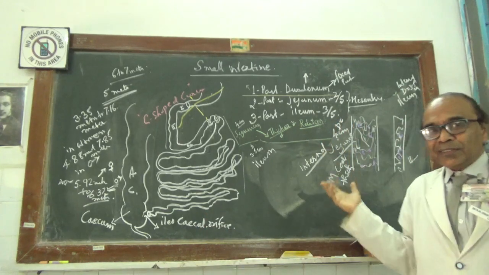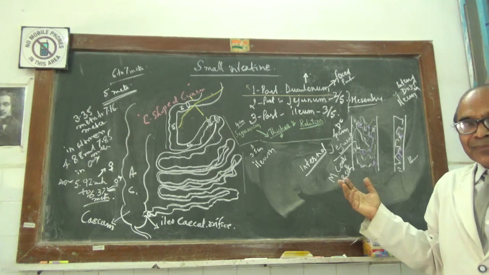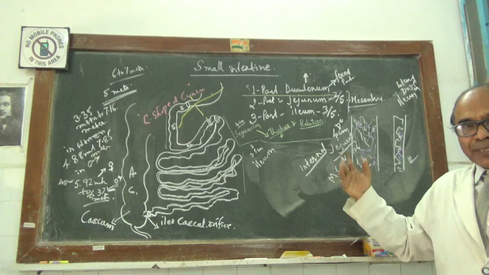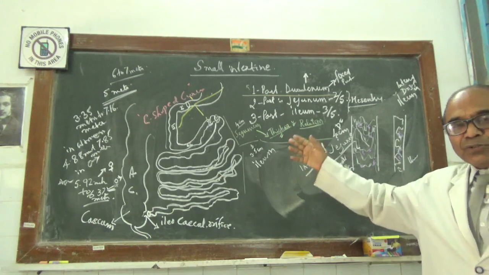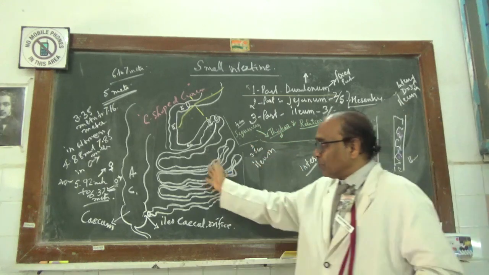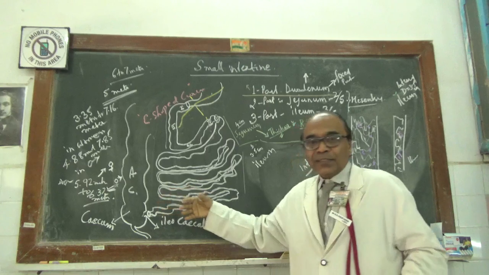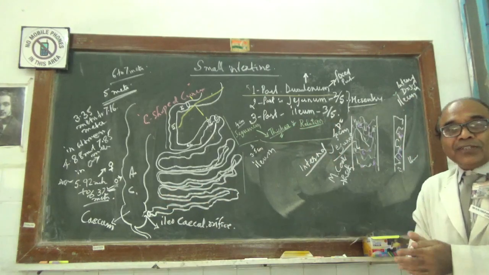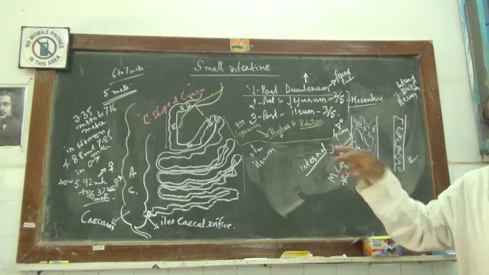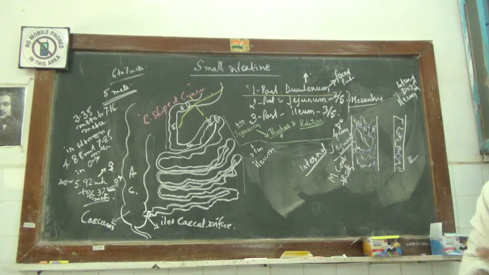Behind, the internal aspect of the posterior abdominal wall: left kidney, psoas major, quadratus lumborum, transversalis fascia, parietal peritoneum, everything retroperitoneal structures, left and right. When it crosses the vertebral column towards the right, you will get the right psoas major, and it will be ending over there. Along with the ureter, they are the retroperitoneal structures.